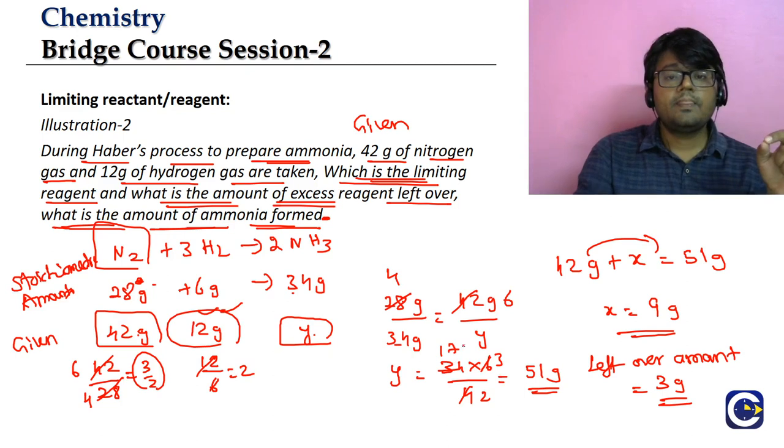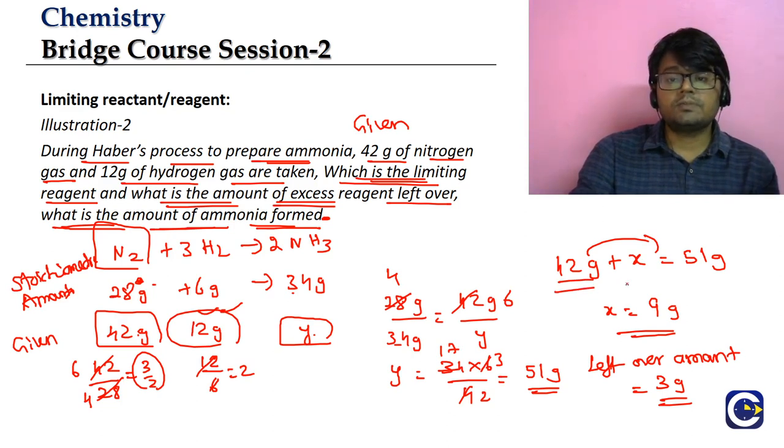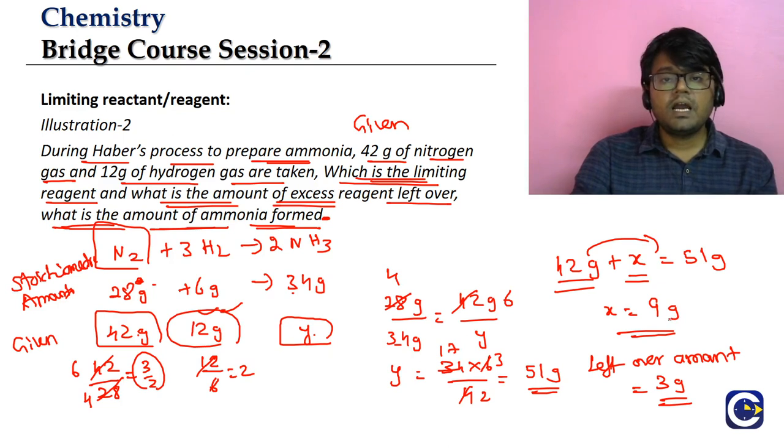Now from here we are finding what is the amount of the hydrogen consumed. How? We know that nitrogen is totally consumed, 42 grams, plus let us say X is the amount of the hydrogen consumed. So 42 plus X will be what? The total amount of the product formed, because mass will not come from anywhere, right? Whatever is the total amount of the reactants consumed should be equal to the mass of the product formed. Okay, so 42 plus X will be equal to what? 51, and we already have this 51. So means X value is coming as what? 9 grams. X is what? Amount of the hydrogen consumed.